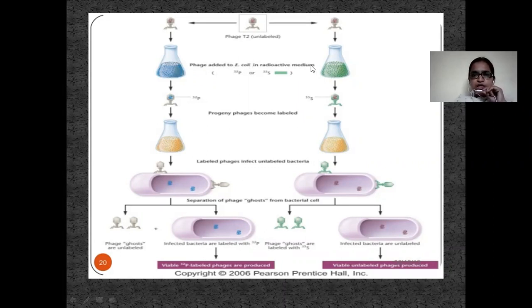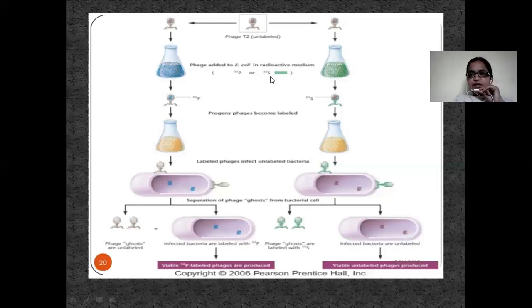They took two radioactive mediums. In one medium they added radioactive material P32, labeled phosphorus, and in the other they added S35, radioactive sulfur. Here you have to understand one thing: phosphorus is present in DNA. As we had the question whether the genetic material is DNA or protein: DNA consists of phosphorus, protein consists of sulfur, right? Sulfur amino acids will be there, no?